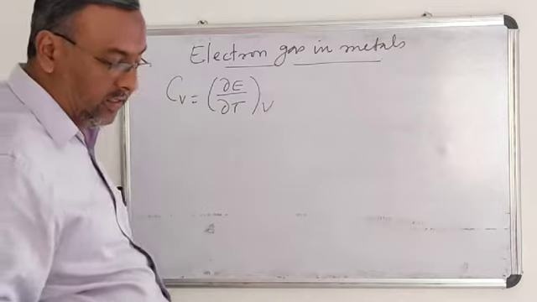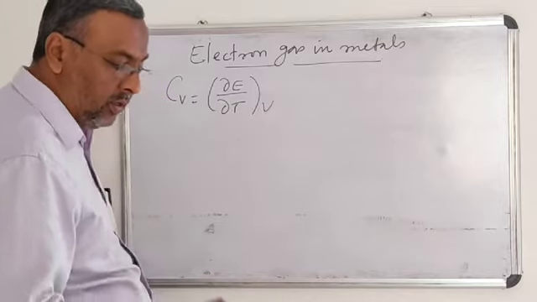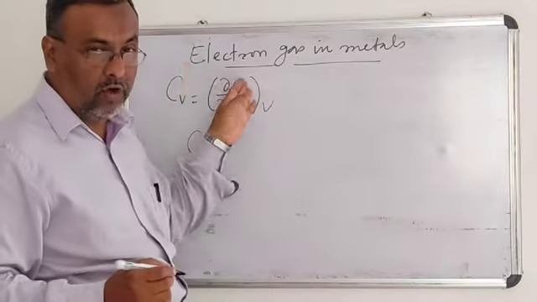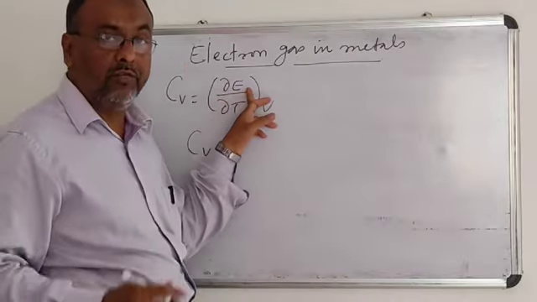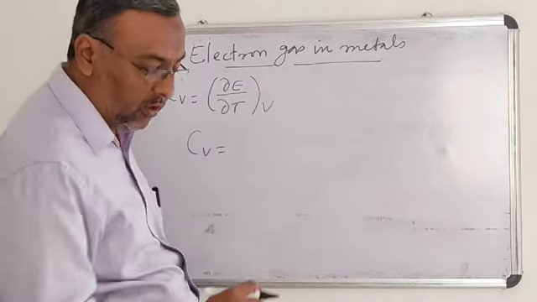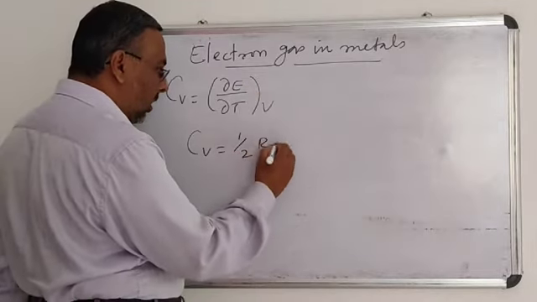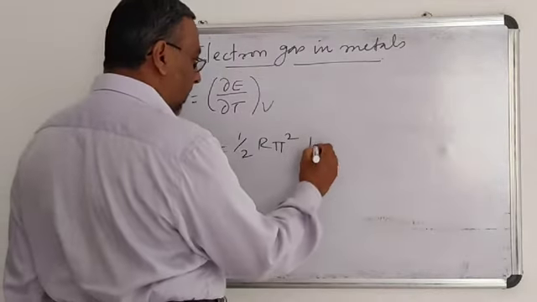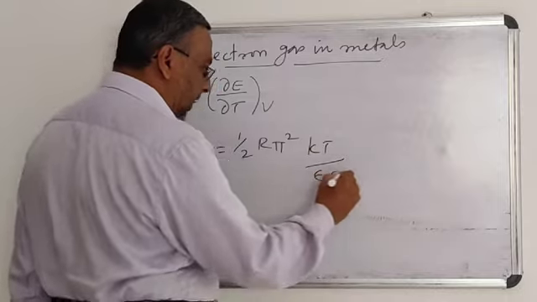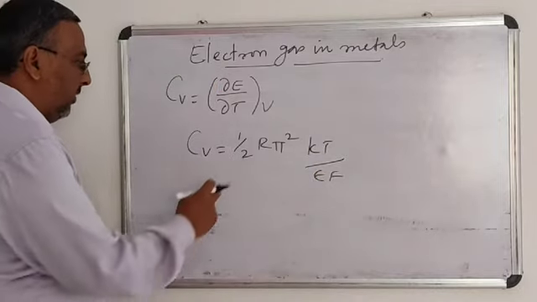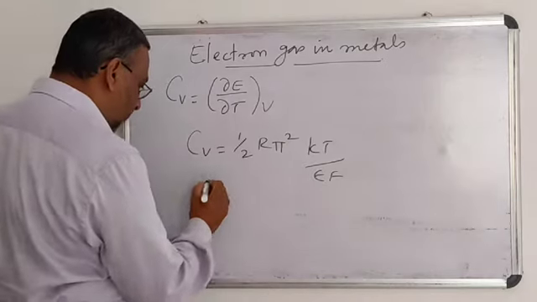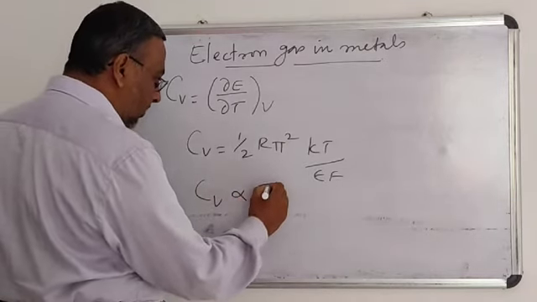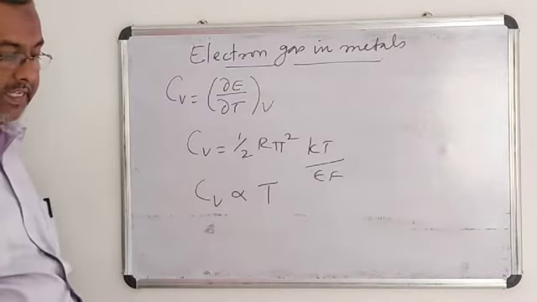When we substitute the energy of electrons and differentiate with temperature at constant volume, we get Cv equal to half pi square kT divided by EF. All the other terms are constants, so the specific heat capacity of electrons is proportional to the temperature.